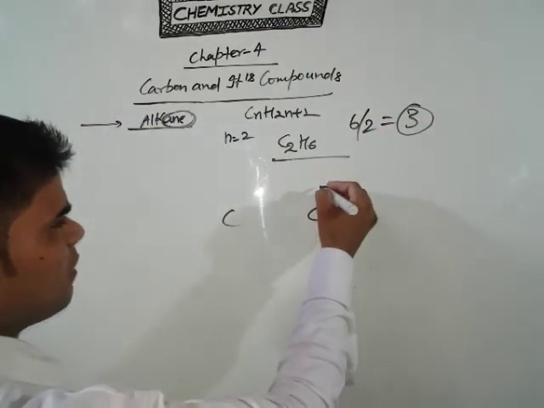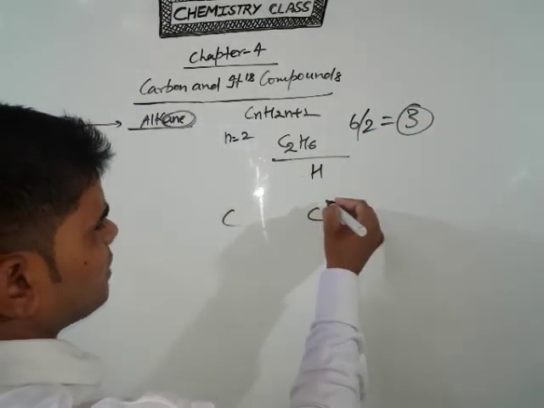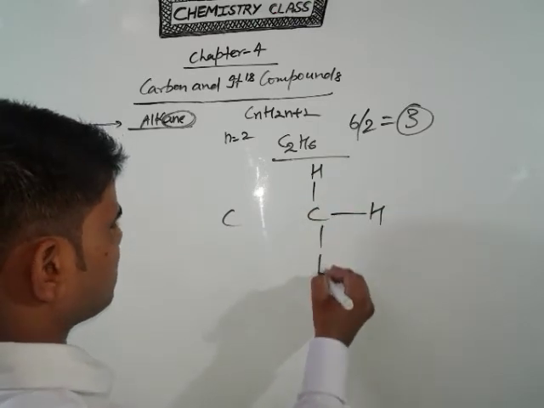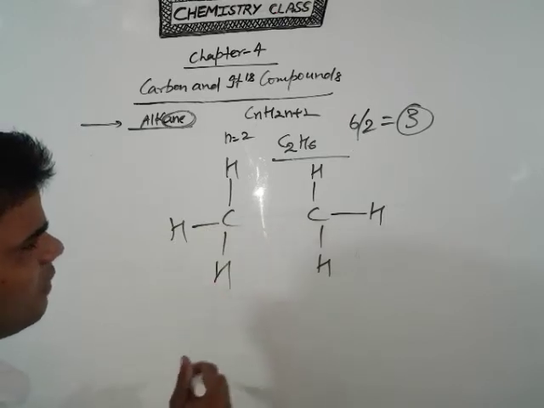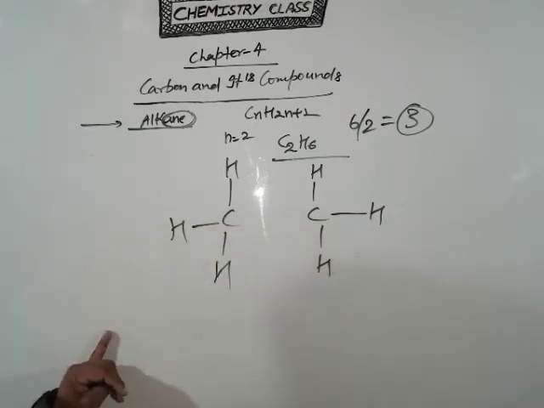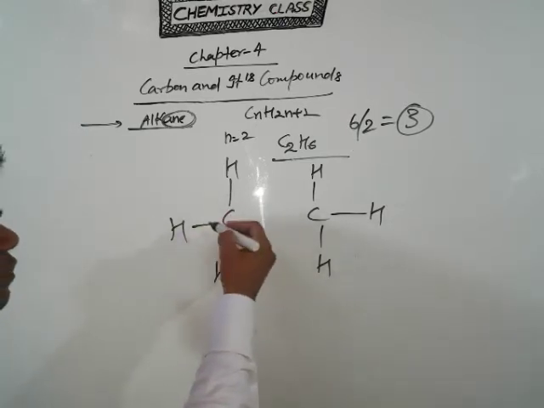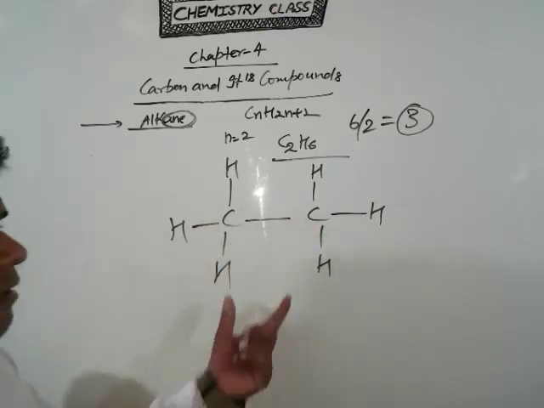So each carbon atom has 3 hydrogen atoms. So first you write like that, and we know that carbon has 4 bonds. So it is 1, 2, 3, and the other one is this one.